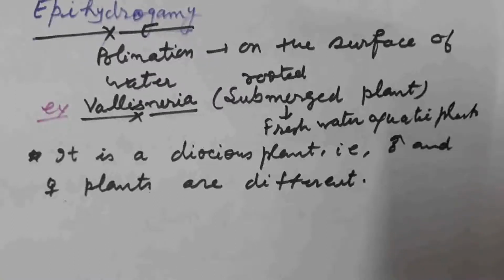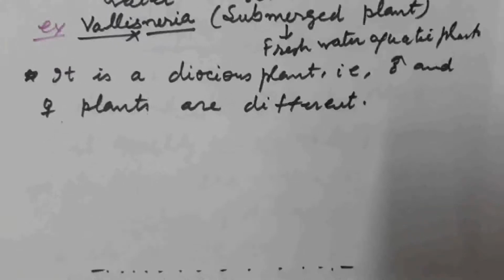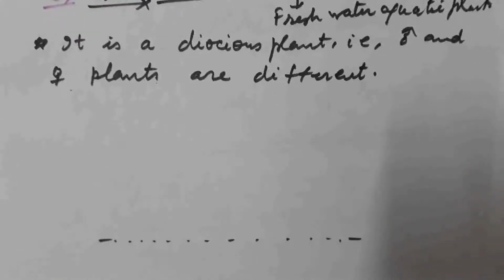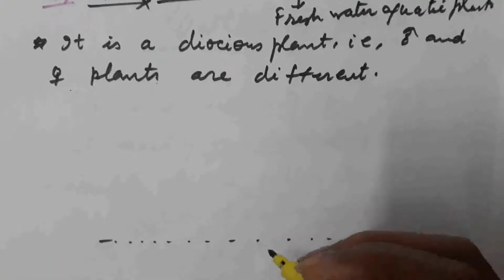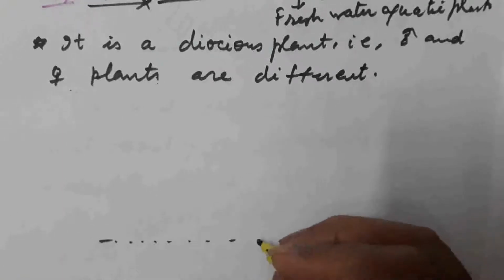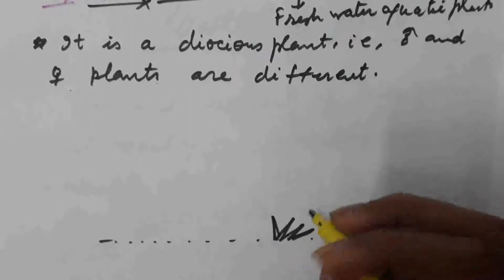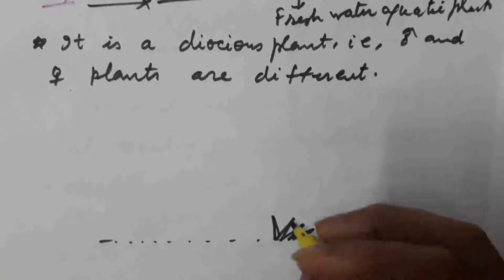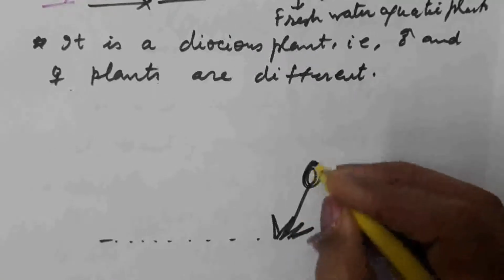Here I am going to draw the Vallisneria plant. They are also submerged plants, so inside the water. This is the male plant. The leaves are needle-like. On this, a cluster of male flowers is present.